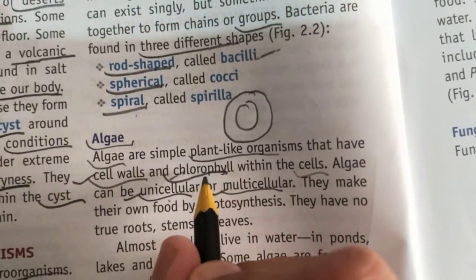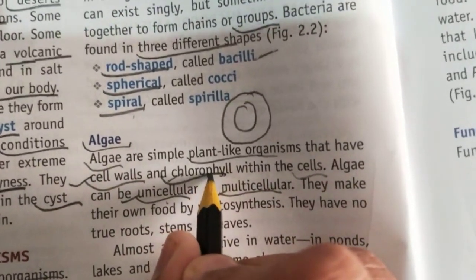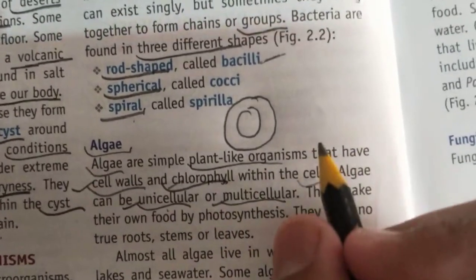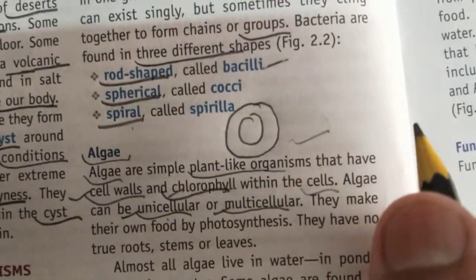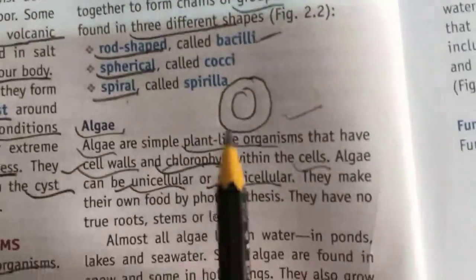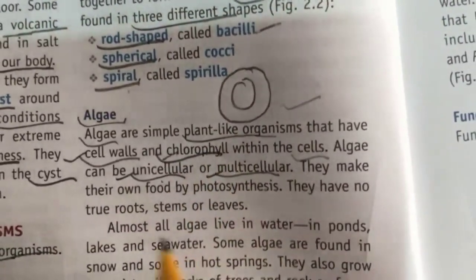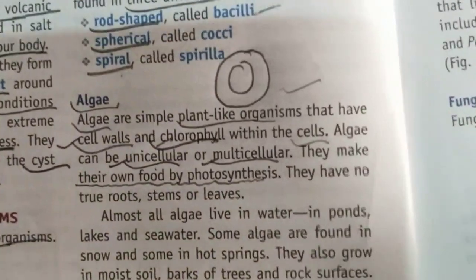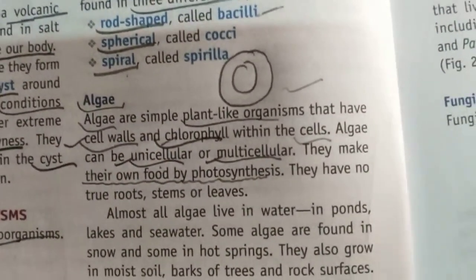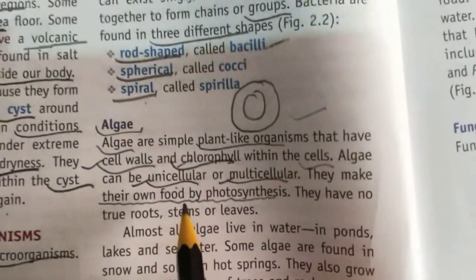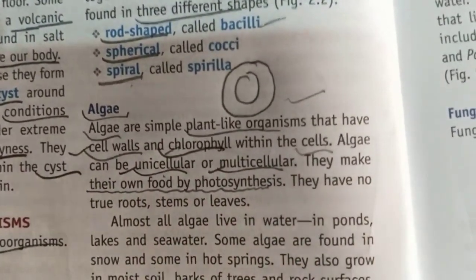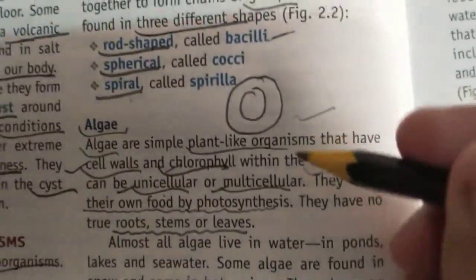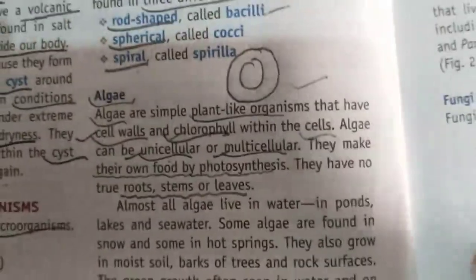With the help of chlorophyll only, the cell is able to make its own food. They are just like plant-like organisms. And as algae have chlorophyll, they can make their own food by photosynthesis. So the next point is they can produce their own food with the help of the process of photosynthesis. But they have no root, stem or leaves like plants. They are plant-like organisms, but they are not plants.